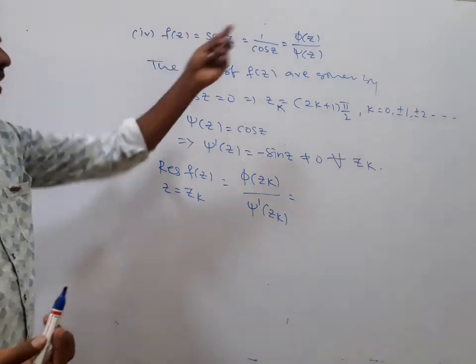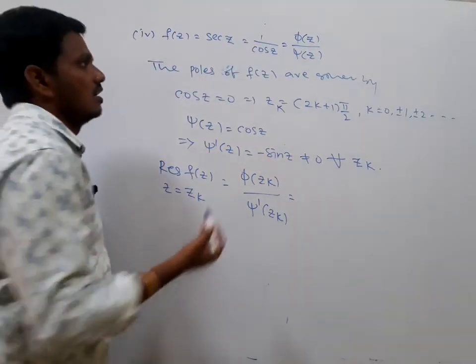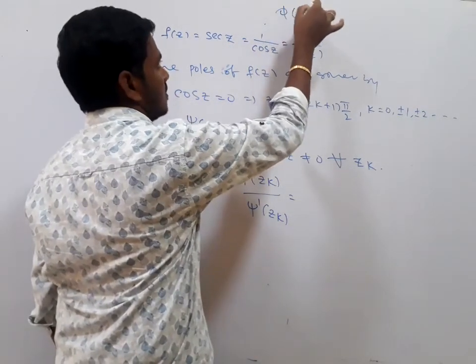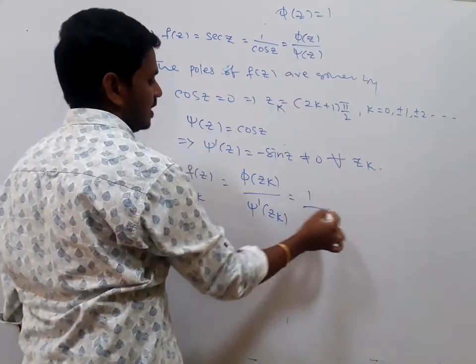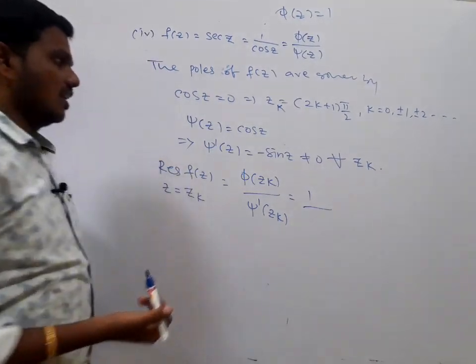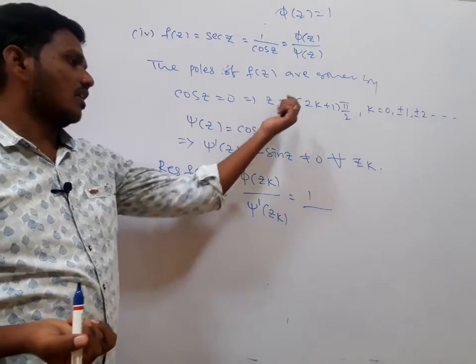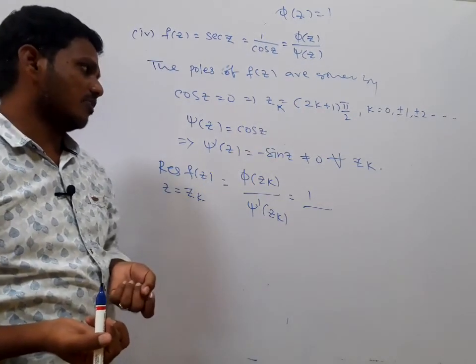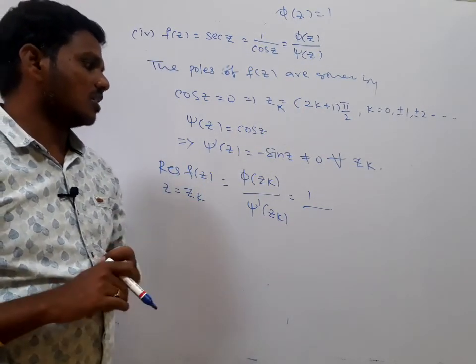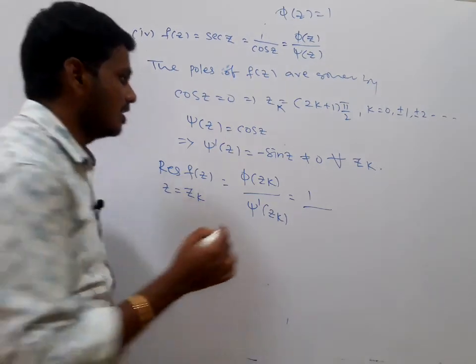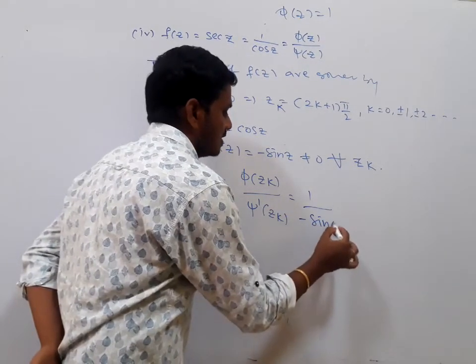Phi of zk is a constant, that is 1 here, since phi of z is equal to 1. So it is 1 divided by psi dash of zk. Psi dash is a sine of odd multiples of pi by 2, alternately positive and negative. Already minus sin z is there, minus sin of zk.